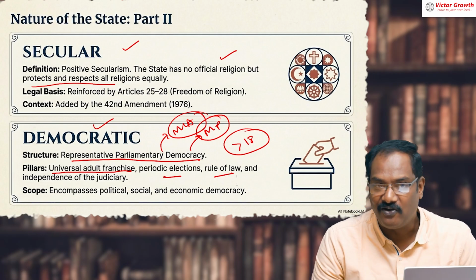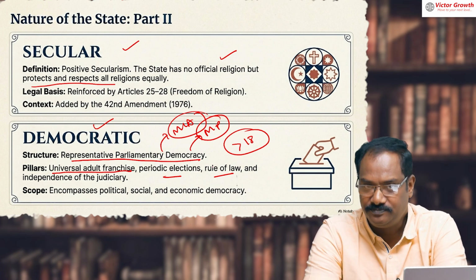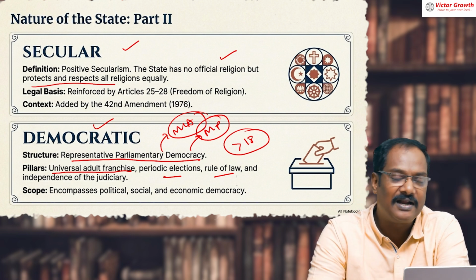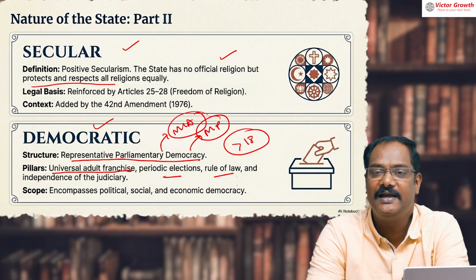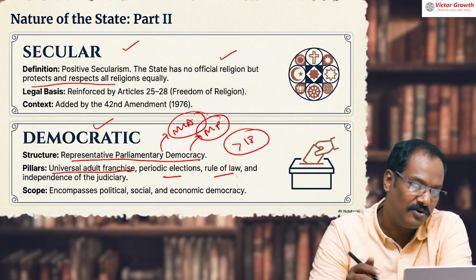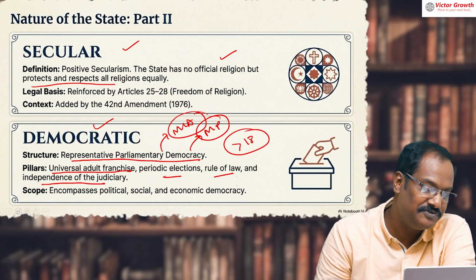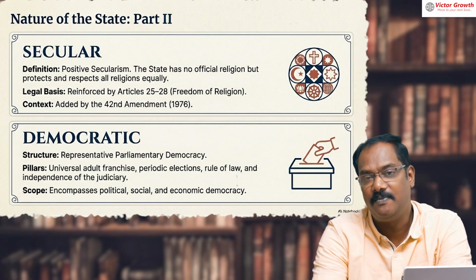Rule of law means the government also has to follow the rules. There are countries where a king or queen need not follow the rule; whatever they say is the rule. Not like that here. We have a constitution, rule of law, and independence of the judiciary. If the government does something against the law, the judiciary will come and stop it.